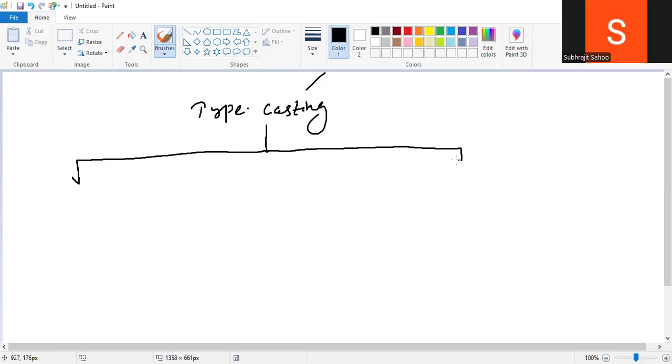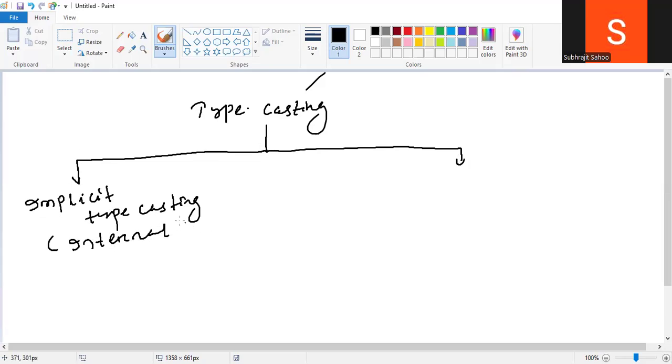One is implicit typecasting, also called internal typecasting.